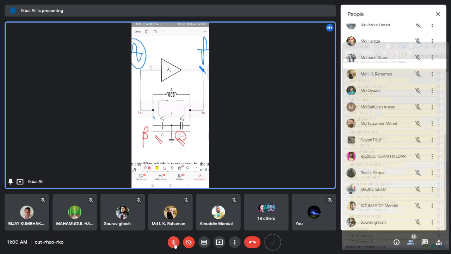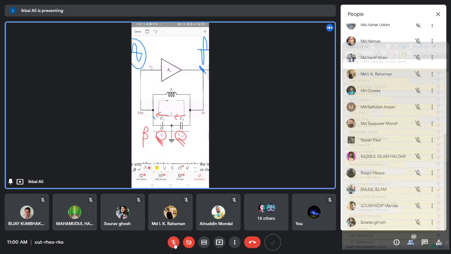The current flowing through C2 is I. So I into the impedance of C2 is the output voltage V out. And how to calculate the feedback voltage developed across C1? The same current is flowing through C1. So the current multiplied by the capacitor impedance is the feedback voltage Vf.